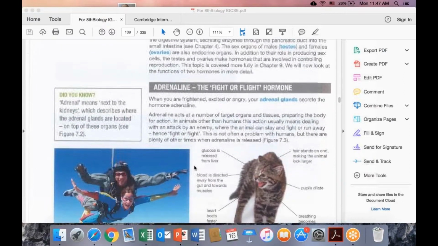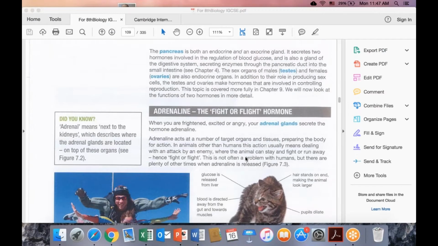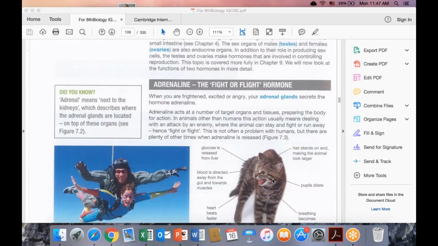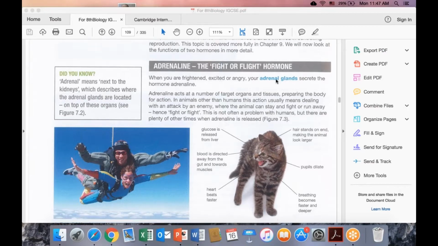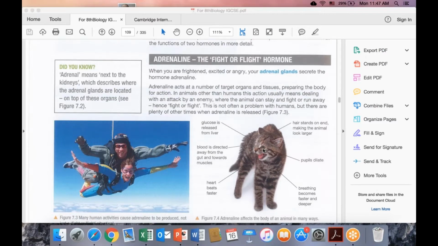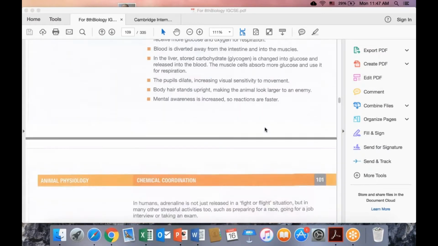So dear friends, I mentioned the pancreas, these organs. And these are the adrenal glands. As I mentioned, adrenaline affects our whole body. It gives us, how can I say, power to fight with any animal. It can be a human. Even in the cat, in all mammals, the adrenal gland has the same function. As you see, in this way they become larger, they show themselves larger and stronger. So you need to know the effect of adrenaline.